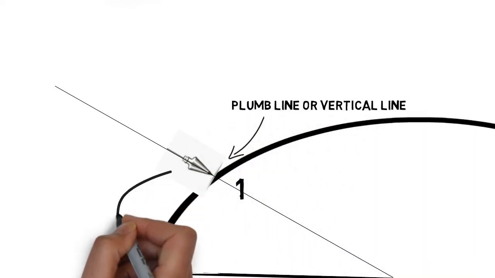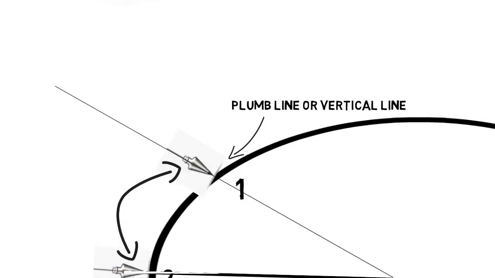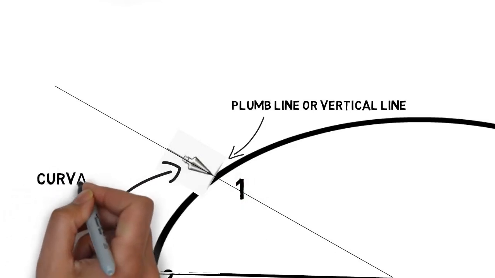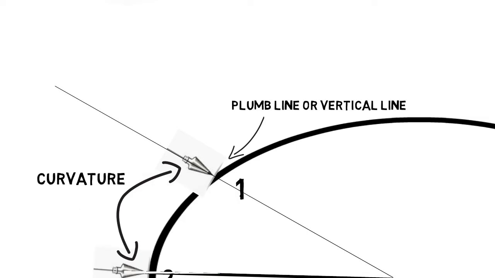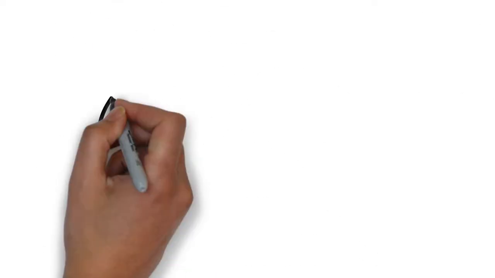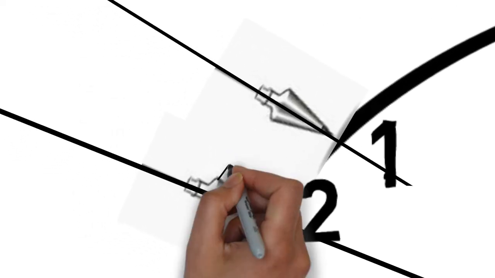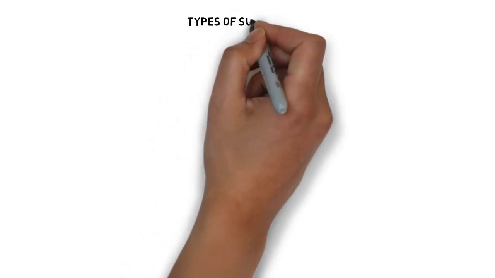To measure the length between two points, you won't get a straight line due to the curvature of the earth's surface, and plumb lines are not going to be parallel. To eliminate the curved lines, make the two points closer to each other so that the curvature can be neglected and plumb lines are going to be parallel. With this concept, we are going to study the types of surveying, plain surveying and geodetic surveying.